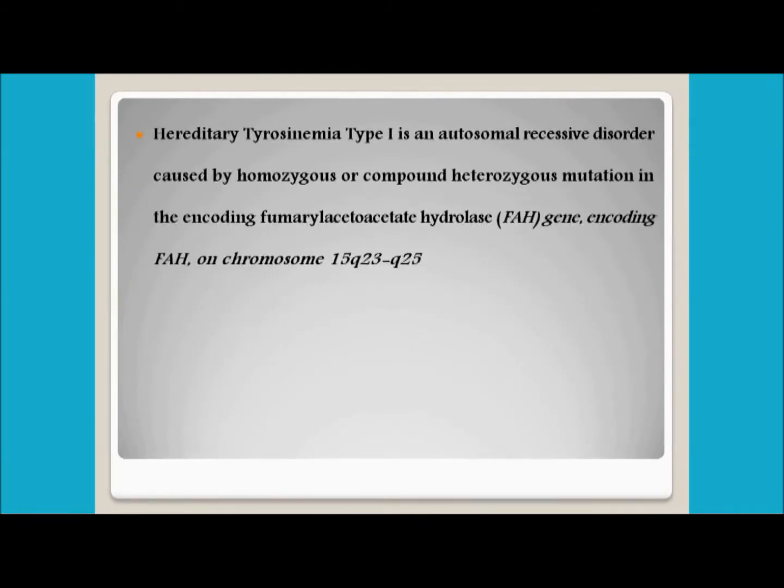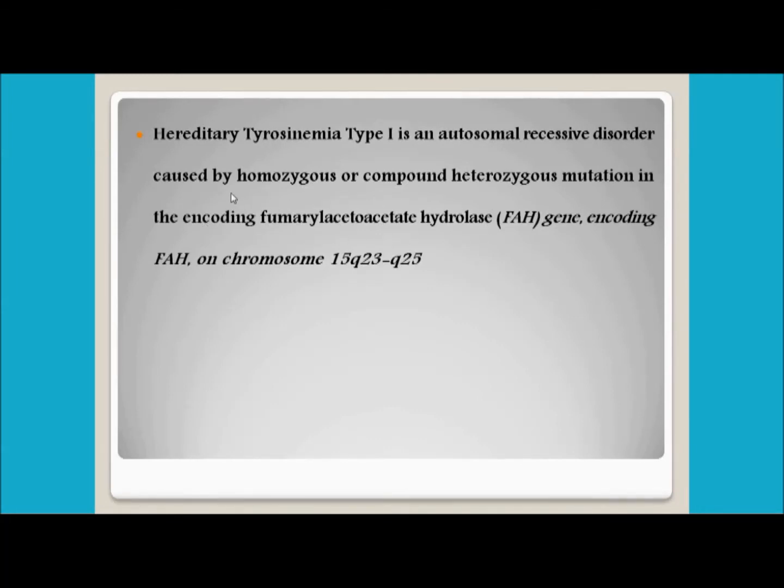If we start with the first type, hereditary tyrosinemia type 1, it is an autosomal recessive disorder caused by a homozygous or compound heterozygous mutation in the gene encoding fumarylacetoacetate hydrolase. This is the enzyme FAH.